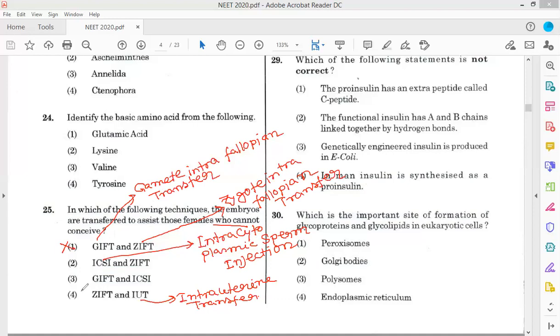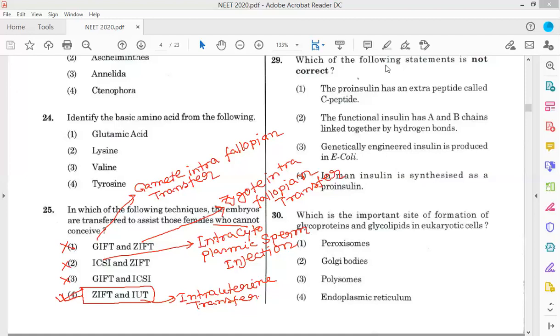ZIFT, zygote intrafallopian transfer, and IUT, intrauterine transfer, are both cases where fertilization occurs externally and then the embryo is transferred. So option 4 is more correct. ICSI, intracytoplasmic sperm injection, is not applicable here, so we eliminate that option. The answer is option 4.